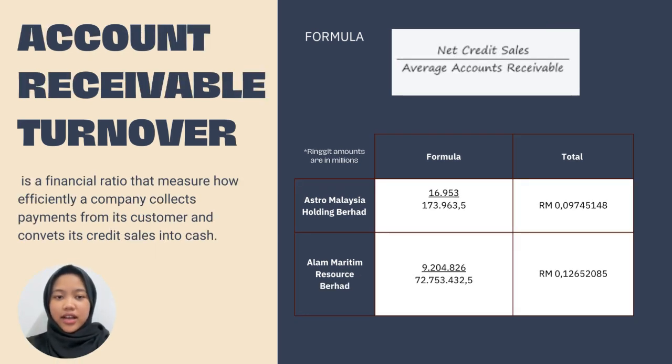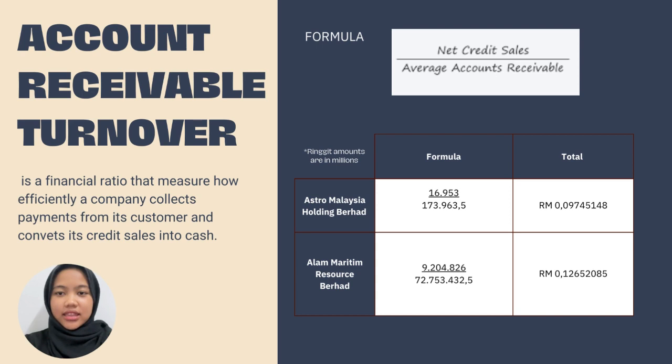Moving on to the accounts receivable turnover. Accounts receivable turnover is a financial ratio that measures how quickly a company collects payments from its customers. It indicates the efficiency of a company's credit policies and the effectiveness of the accounts receivable management. The formula for calculating accounts receivable turnover is net credit sales divided by average accounts receivable.